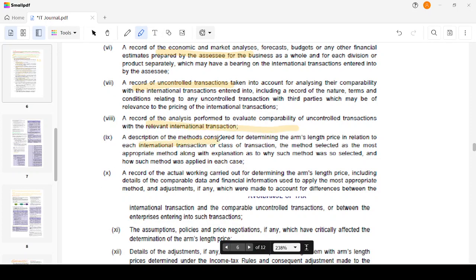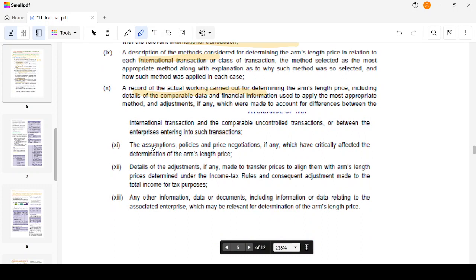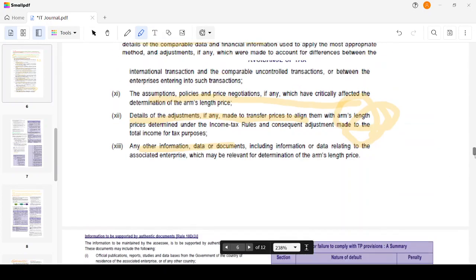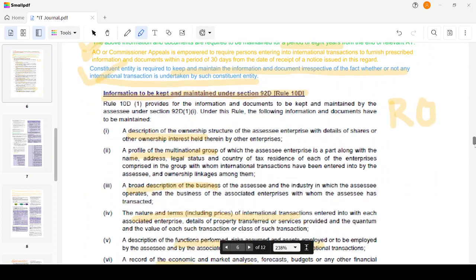Then description of the methods used, record of actual workings carried out. What is the record supporting the transfer pricing? Then assumptions, policies, and price negotiations, if any, which have critically affected the price. Details of adjustments, if any, made to the transfer pricing to bring it in line with the arm's length price in accordance with the income tax rules, then any other information or data. So these are the 13 things required to be maintained under section 92D. This is also read only.